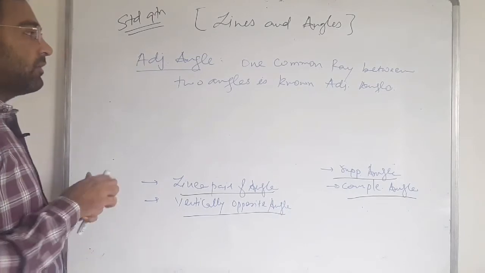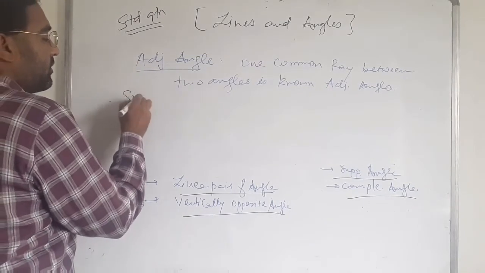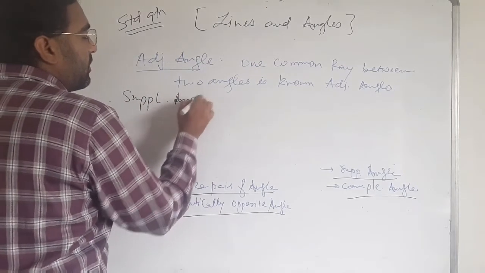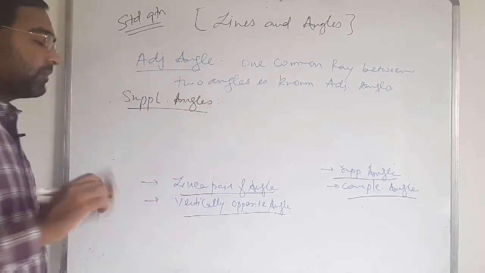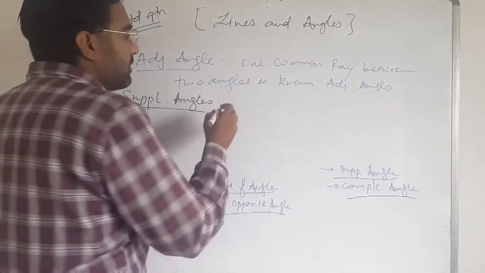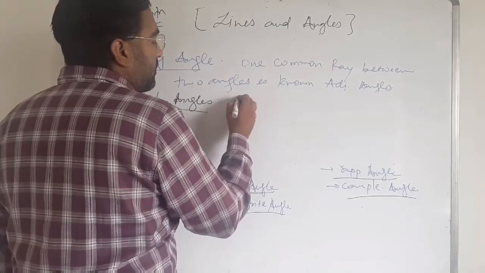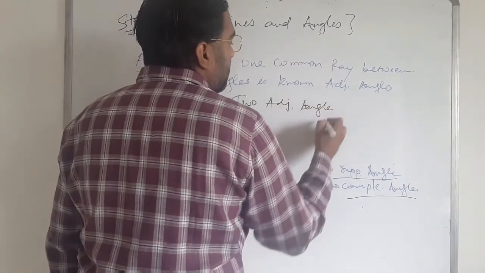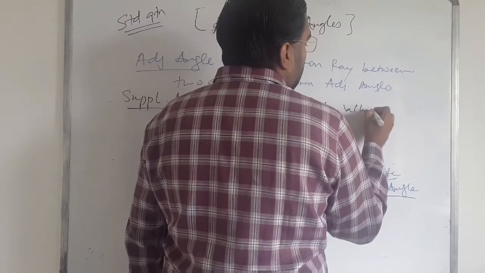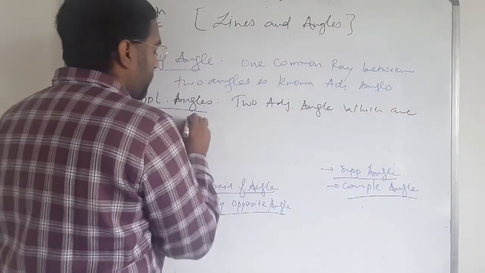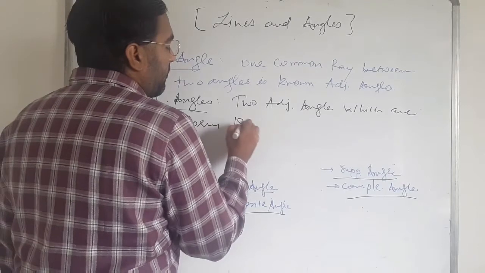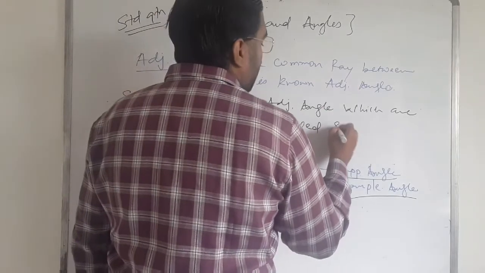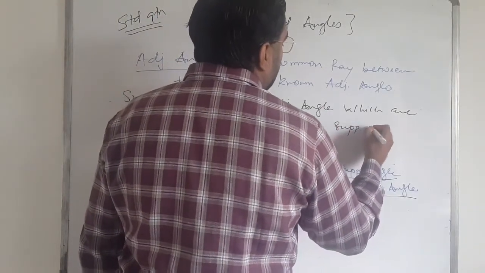Supplementary angles. Two adjacent angles which form 180 degrees are called supplementary angles.